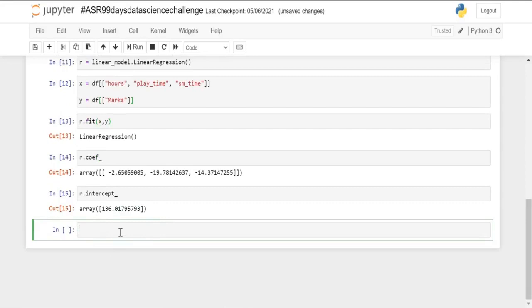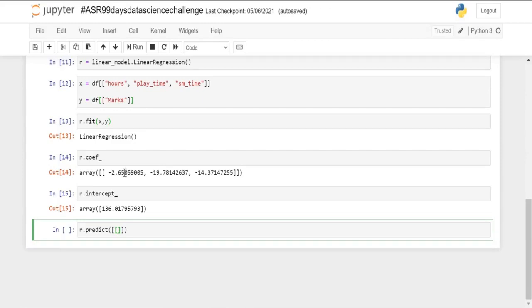Now let's predict the value. So r dot predict, where we have to pass in three values: the number of hours the student spends reading, the number of hours the student spends playing, and the number of hours the student spends on social media.